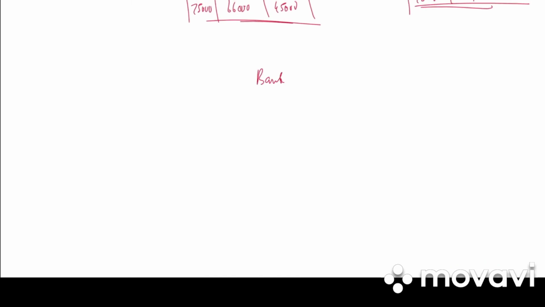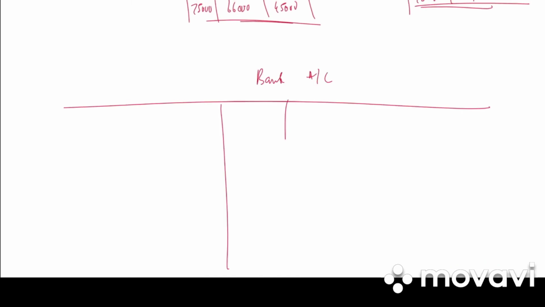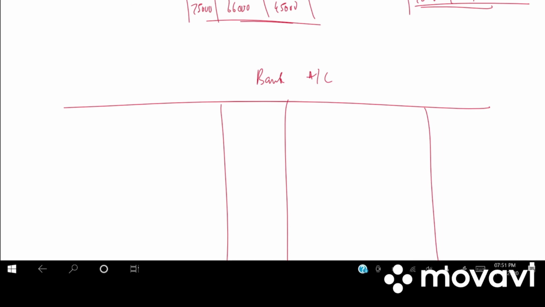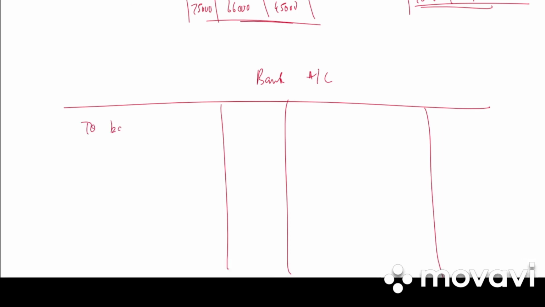Last we prepare our bank account, particulars amount, particulars and amount. So first step is bring down the balance. To balance brought down 1,000. Next we have to realization account (sale of assets). How much is it? 1,06,500 we got in the realization account.